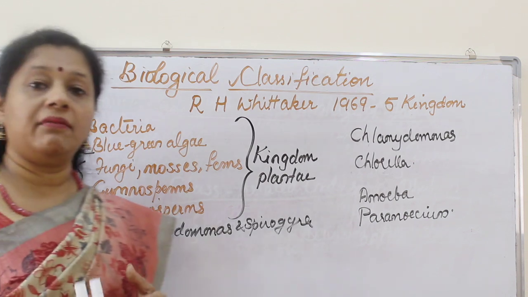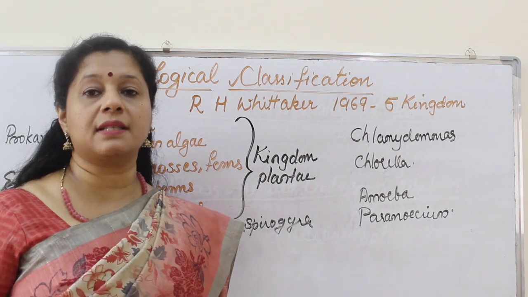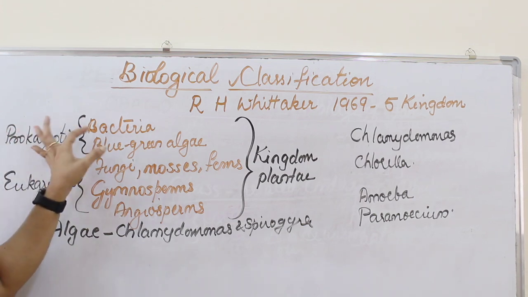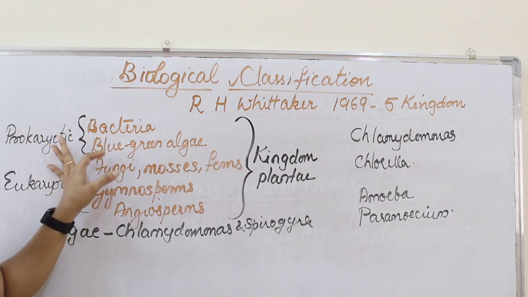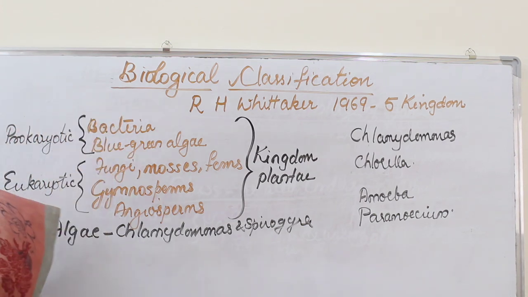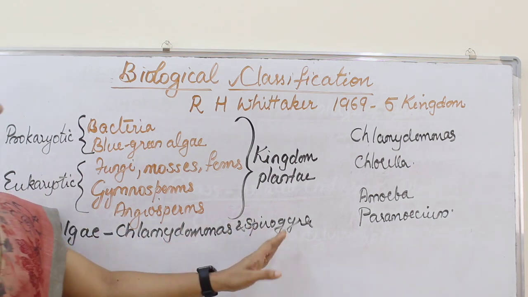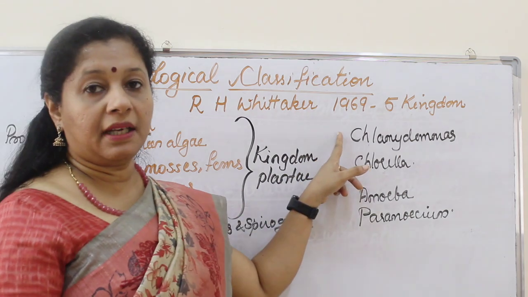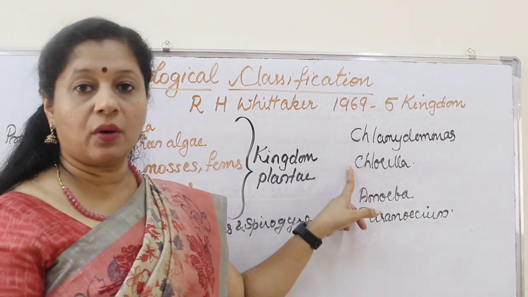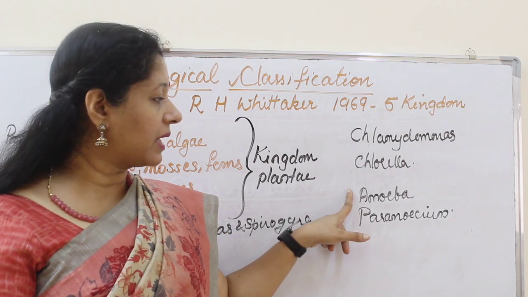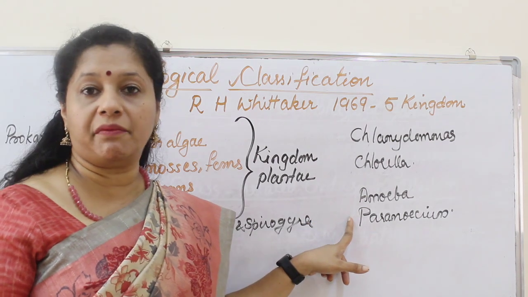Now later when Whittaker tried to solve this, he assigned a rank of kingdom to these prokaryotes. He separated bacteria and blue-green algae and put under a separate kingdom called Monera. Then another problem was unicellular and multicellular put together. So this plant kingdom included Chlamydomonas and Chlorella, unicellular plants, and in animal kingdom, unicellular organisms like amoeba and paramecium were there.